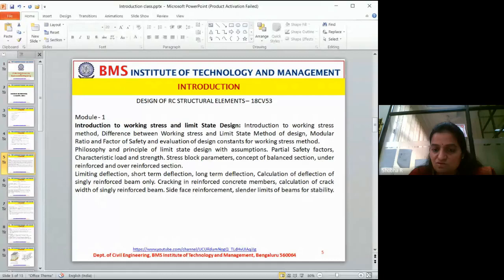Okay, now what is the slender limit of a beam? Now the beam length is always checked between two supports. If the supports extend more than 5 meters up to 10 meters, the length of the beam will increase, right? Then accordingly the depth of the beam should also be increased. If you decrease the depth and increase the length, it will definitely fail. It will become like a thin stick. It will not take more load. Okay, what we are going to do about this and how we are going to design it, we will deal with later. Right, that is what we are going to learn now.